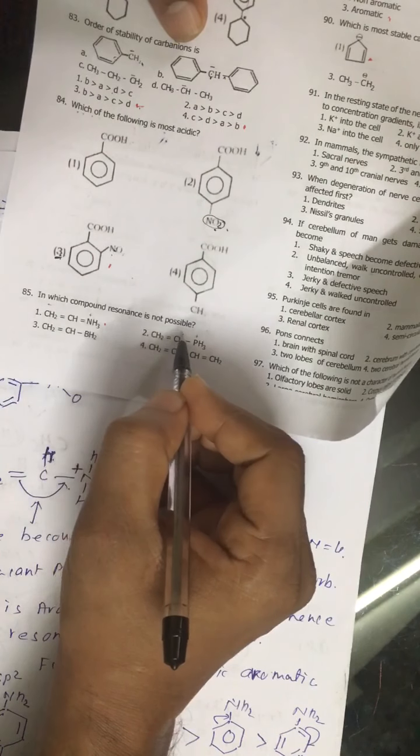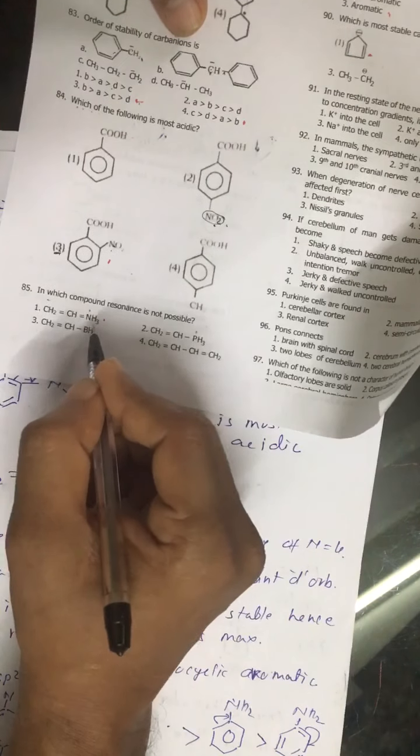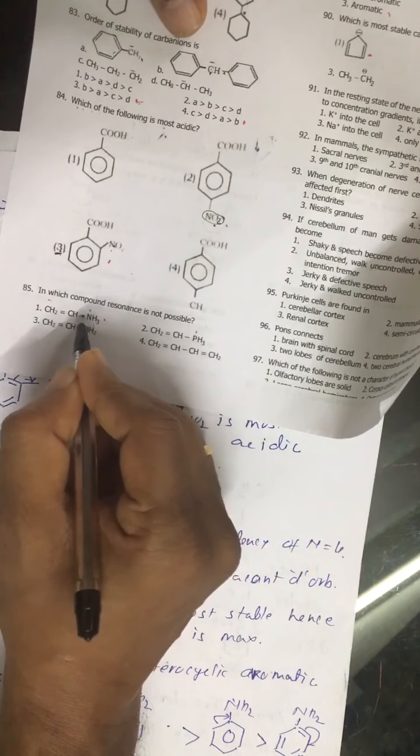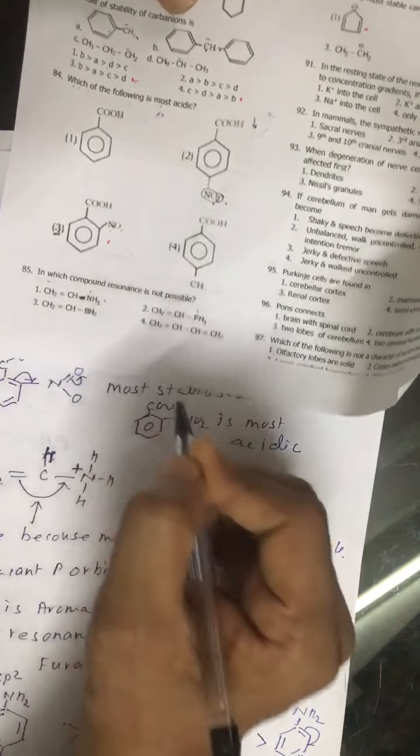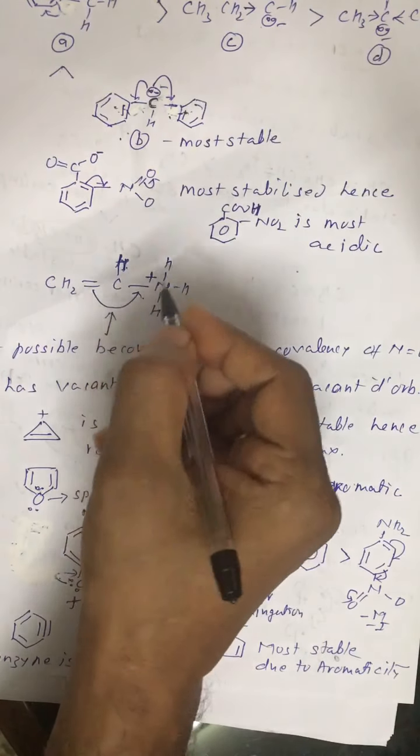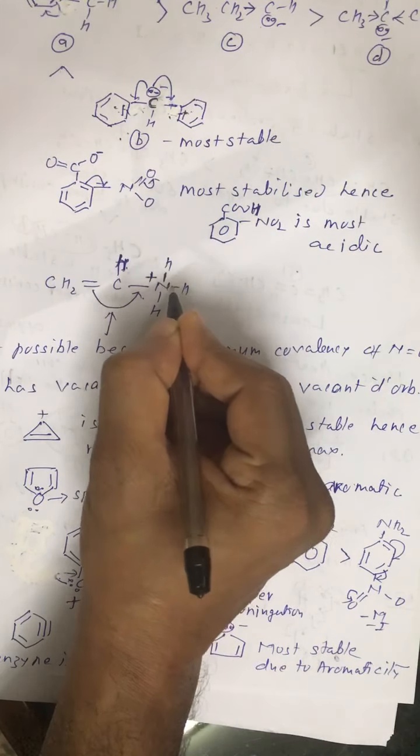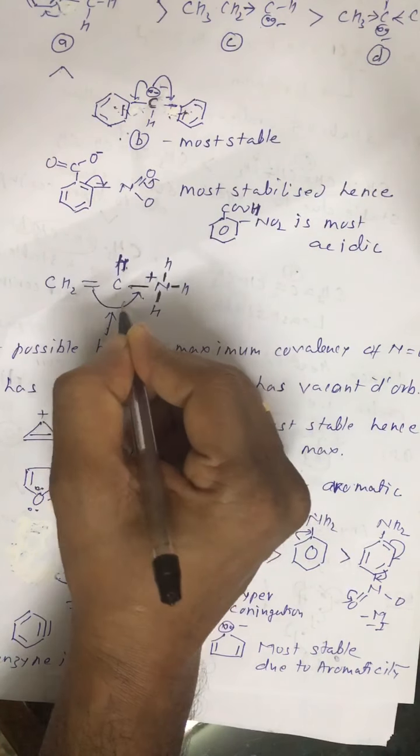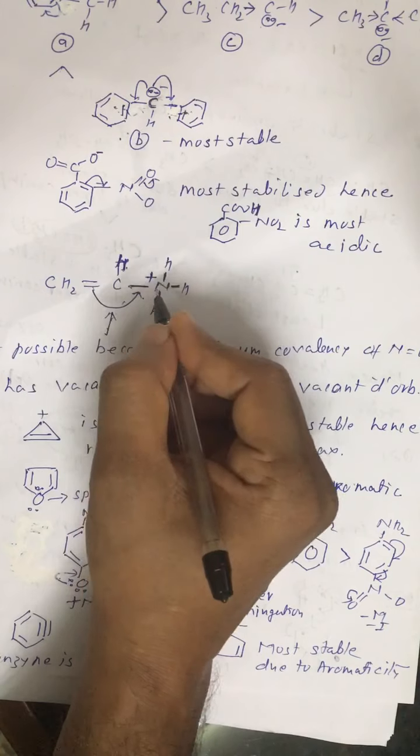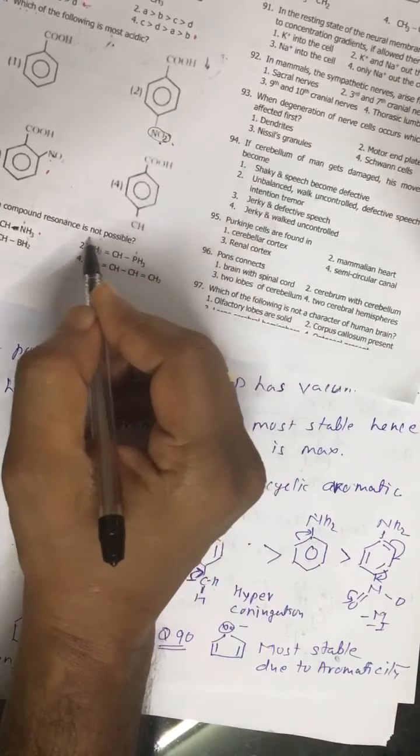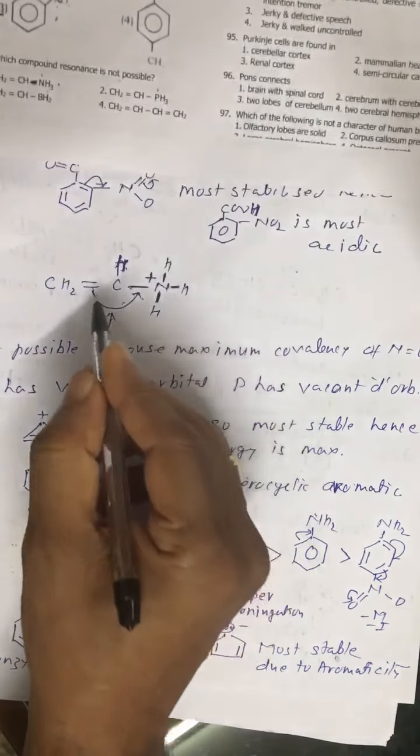In which compound is resonance not possible? See, again there is a problem in the structure, that is, this is not a double bond, it is not at all possible, this is a single bond. Now see, in this structure, the maximum covalency of nitrogen is already achieved, so this kind of movement is not at all possible. Alright, so that is why, in question number 85, resonance is not possible here.